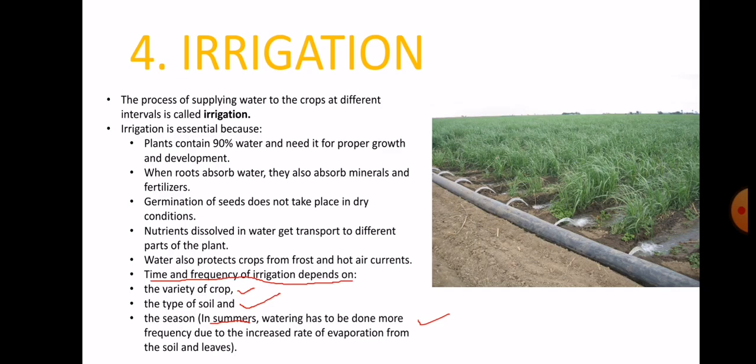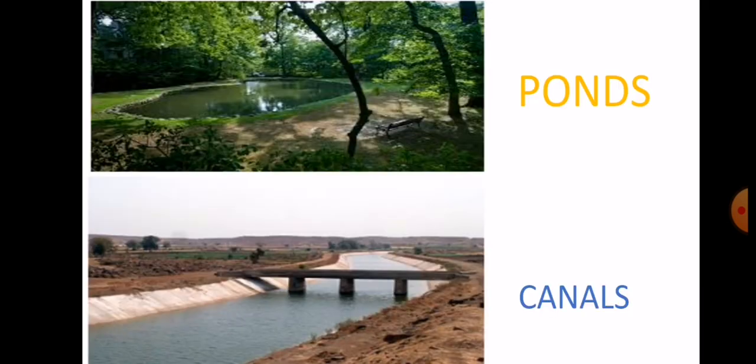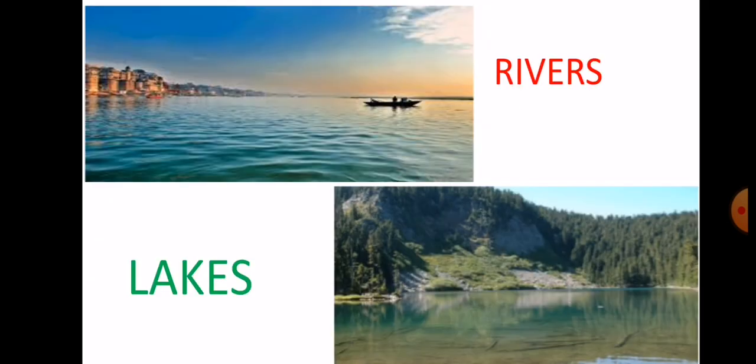Now the second is the sources of irrigation. The sources of irrigation are wells, tube wells, dams, ponds, canals, rivers and lakes. These are the sources from where we get water, and after that we provide this water to our crop.